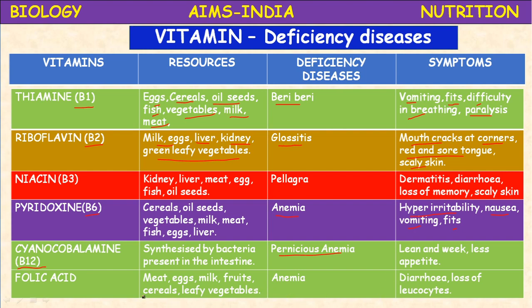Okay, next, folic acid, a B vitamin. It is present in meat, eggs, milk, fruits, cereals, and leafy vegetables, and its deficiency also leads to anemia. Loss of leukocytes, so the WBC count is reduced. Diarrhea, actually the term diarrhea represents loose watery motions, and vomitings.